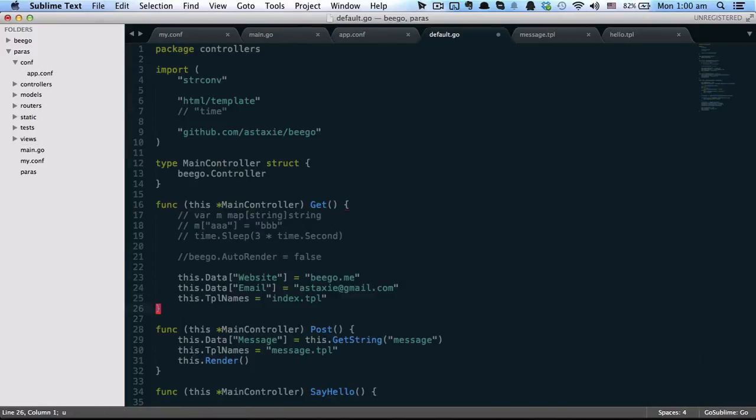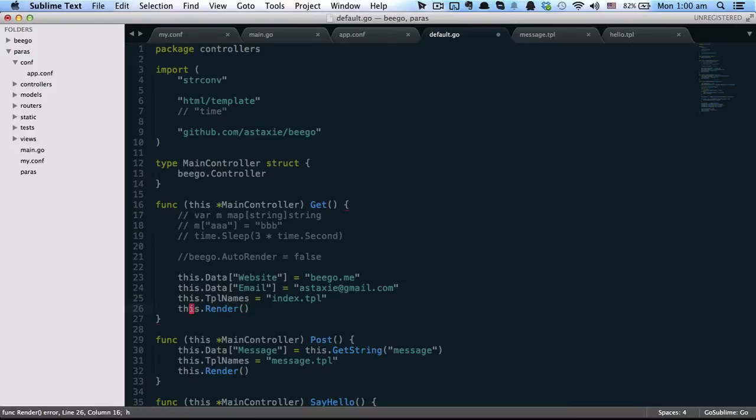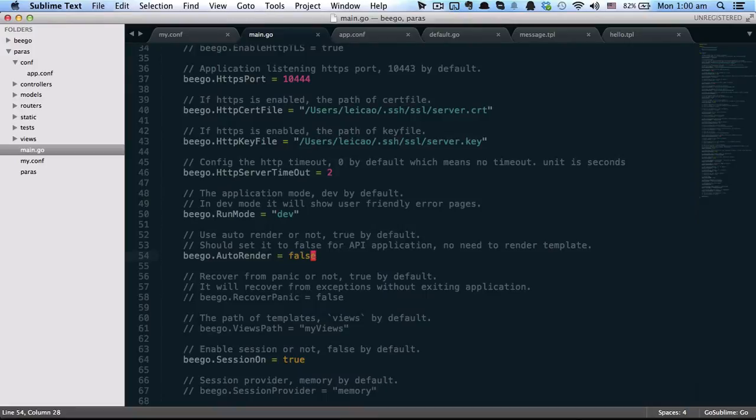Then when we visit this page, it's a blank page. It's not automatically rendered. So you need to call this dot render to render the template. Yep. So let's go to the next one.